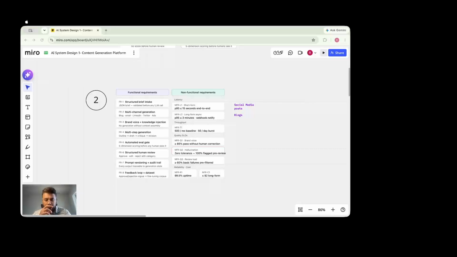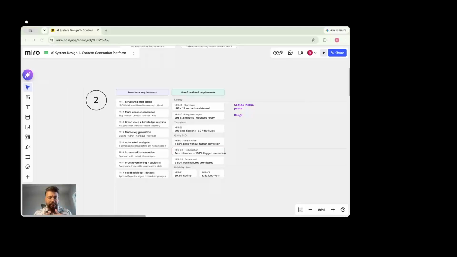On the left we have the functional requirements. The first one is that we will always and only accept a structured JSON object, and this is where your pydantic validation comes in. It will have the content, the request, the persona, and the channel that the user is interested in. The second functional requirement is supporting multi-channel generation.